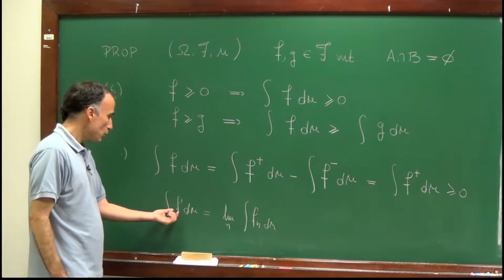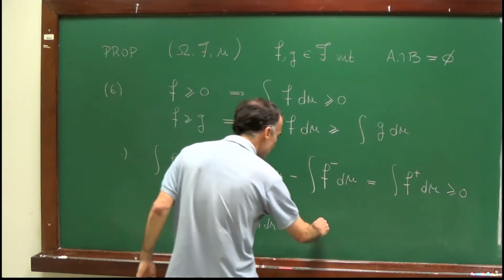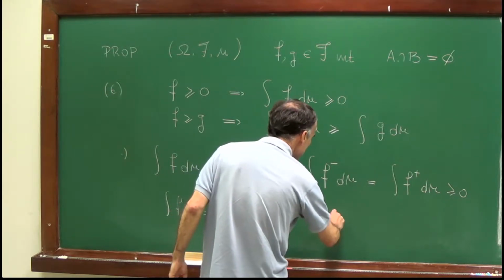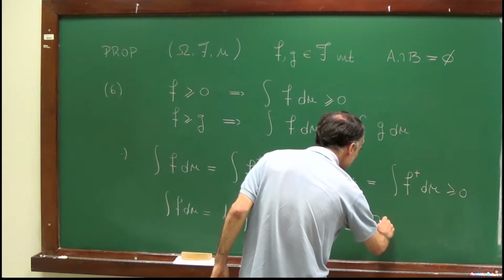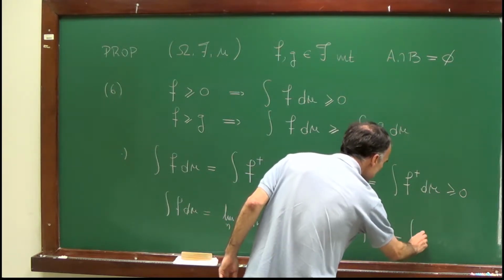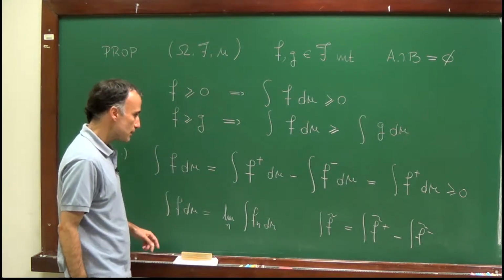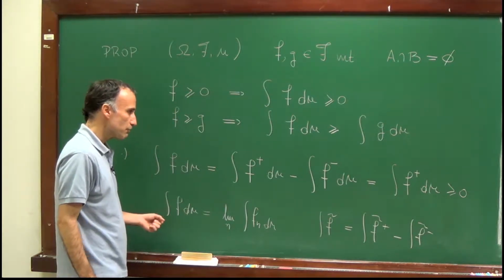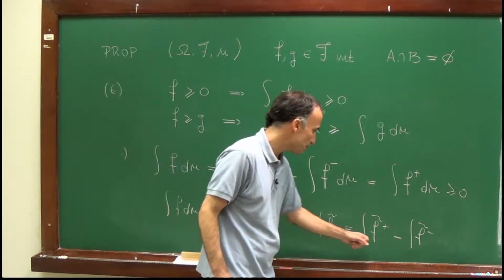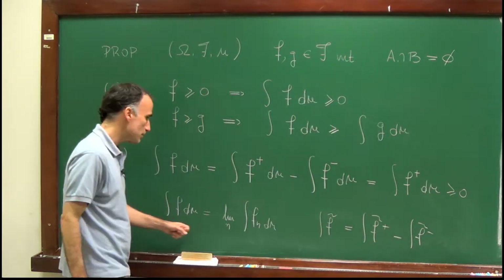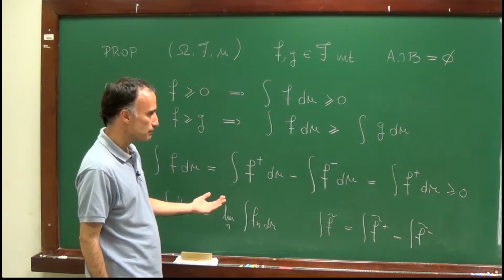But then we define that for an integrable function f, let me call it f tilde, we define the integral as the integral of the positive part minus the integral of the negative part. So you see that if you have a non-negative function, you could adopt two different definitions, either consider this definition or consider that definition. And what I'm showing here is that they in fact coincide.